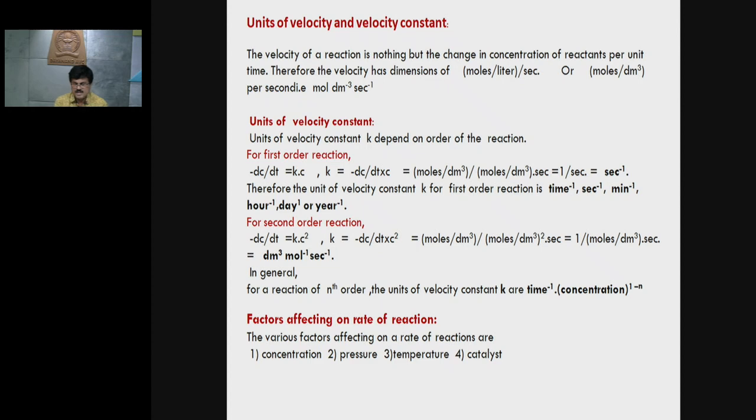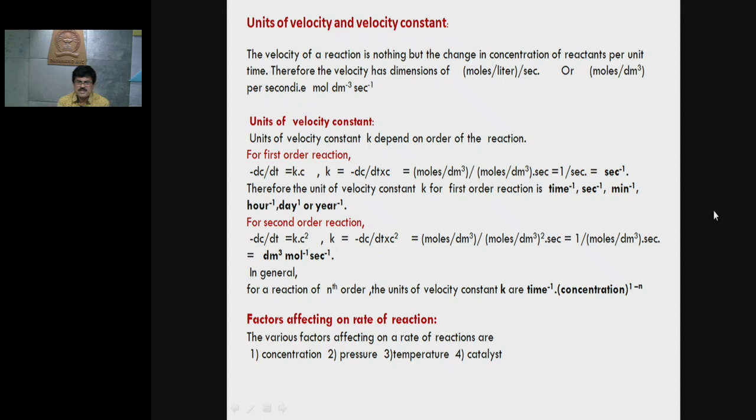Similarly, for second order reactions, the rate of reaction is directly proportional to the square of the concentration of the reactant. Therefore, minus dC/dt is equal to K into C square. Therefore, velocity constant K is equal to minus dC/dt divided by C square. Again, write the units for the concentration term and the time term. So it is moles per dm cube divided by moles per dm cube, bracket square, into second.